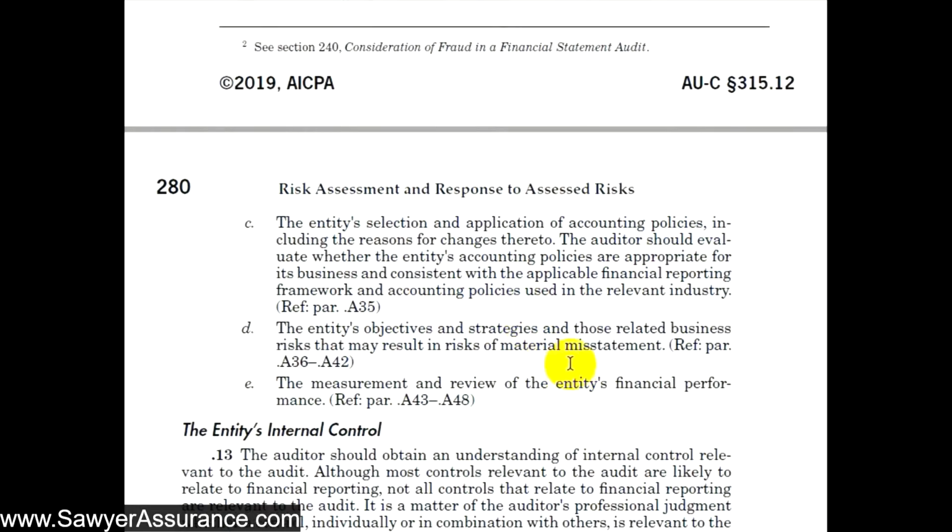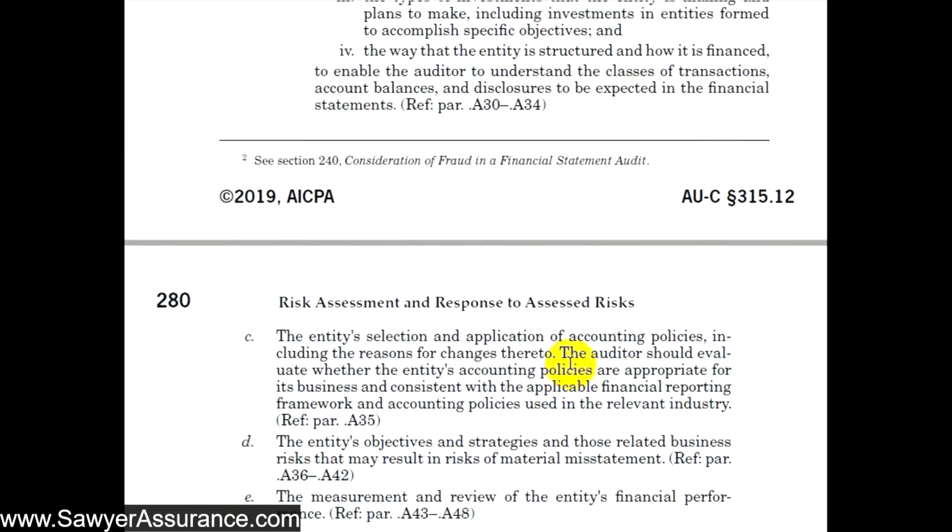So now for this particular video, we'll take a look at E, which is the measurement and review of their financial performance. As we are going through each of these steps and we're understanding the entity, we want to understand how they determine whether they are meeting these objectives and strategies. And this might tell us a lot about some of the risks that we have. So let's go down into the explanatory material, sections A43 through 48.